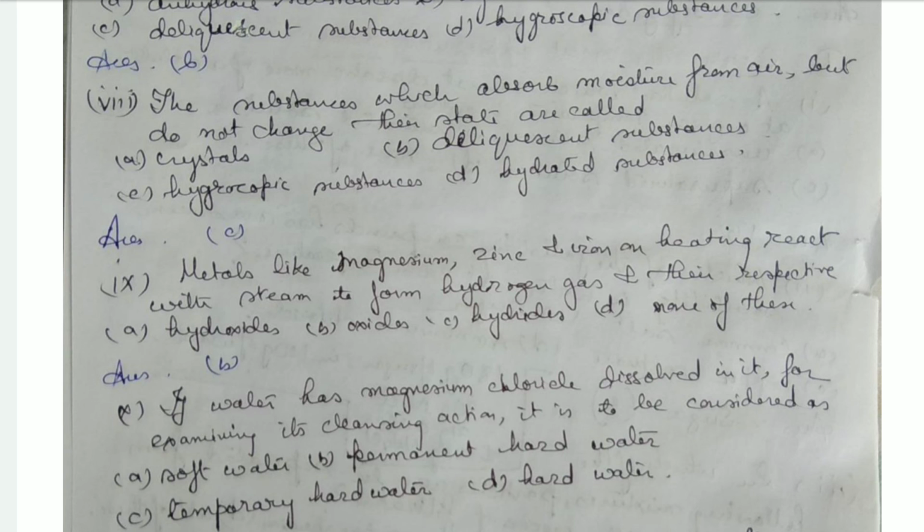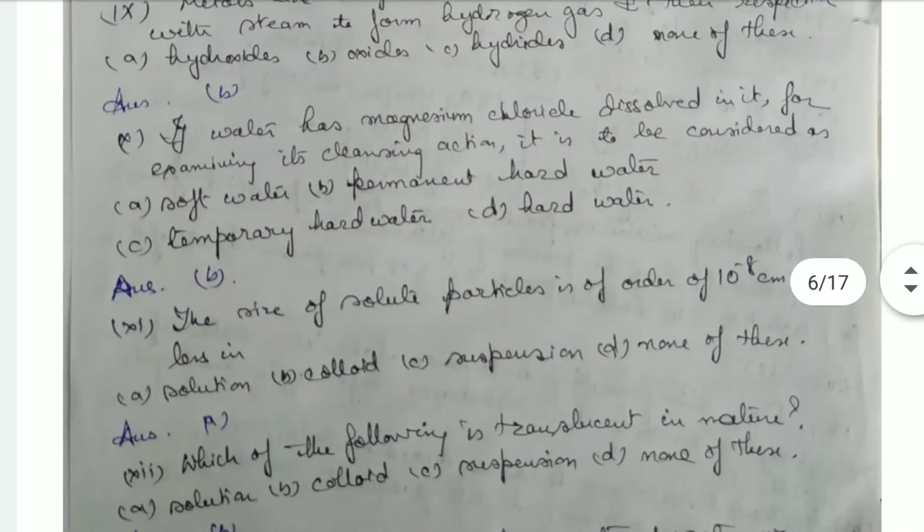Metals like magnesium, zinc and iron on heating react with steam to form hydrogen gas and their respective oxides. Then if water has magnesium chloride dissolved in it, for examining its cleansing action, it is to be considered as permanent hard water, because permanent hard water contains the salt of magnesium and calcium chloride or sulfate.